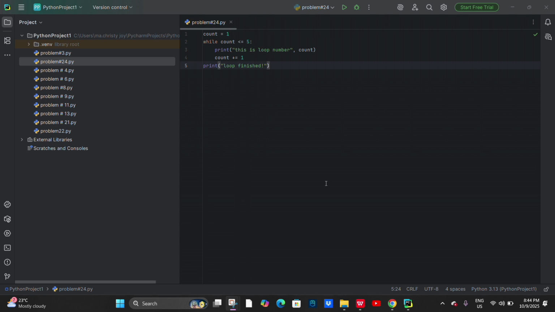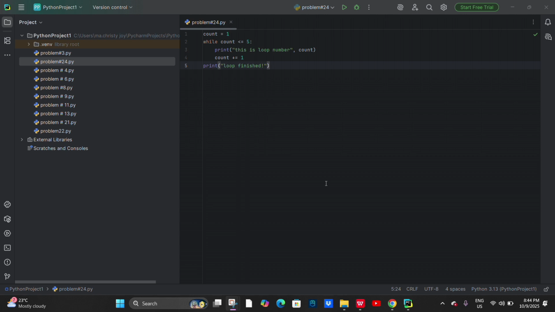On the third line, this prints a message showing which loop number it is. For example, this is loop number 1, then number 2, 3, and so on. And the fourth line, this adds 1 to the value of count after every loop. So, without this line, the value of count would stay the same and the loop would run forever.